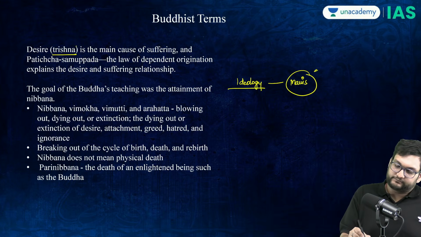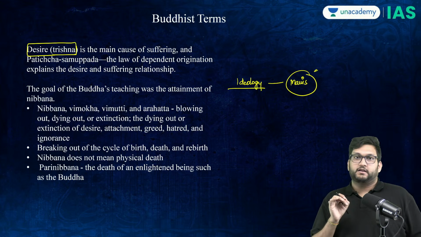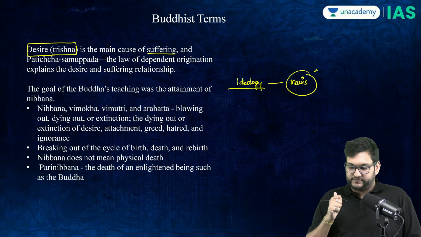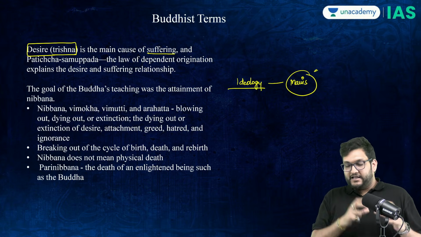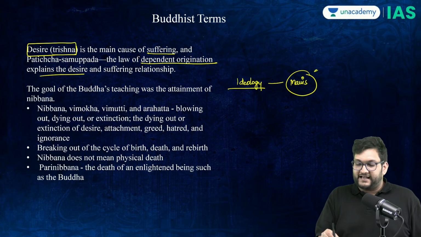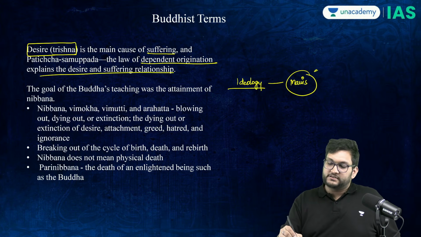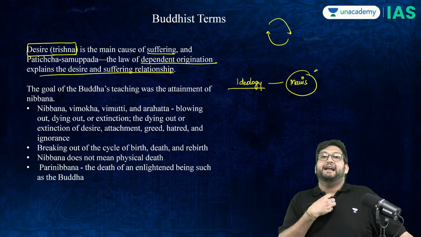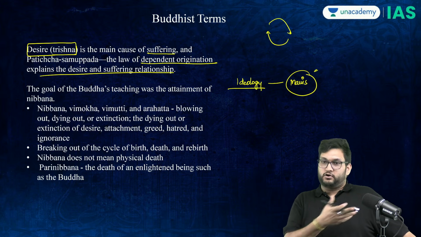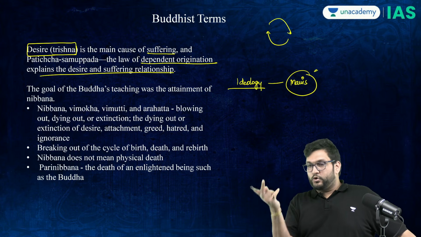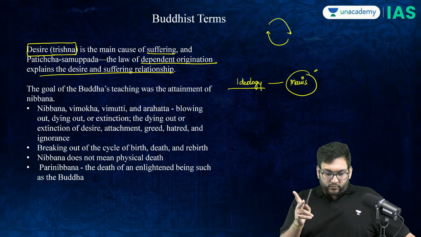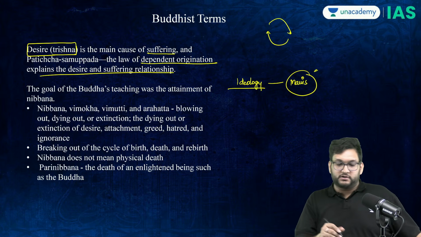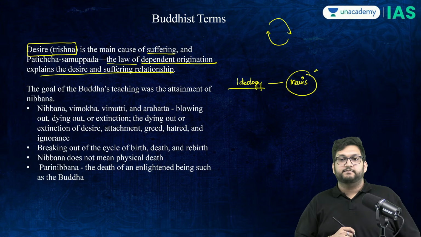is called Trishna, that there is desire. Desire causes suffering. That is what Ashtang Marg removes. And there is a dependent origin of desire and suffering, meaning one produces the other. You want to clear UPSC, that is desire, that creates this suffering, which is called UPSC preparation. So therefore, if you don't have desire, you will not have suffering. So therefore, desire and suffering now becomes the interdependent concept, which is called the law of dependent origin.